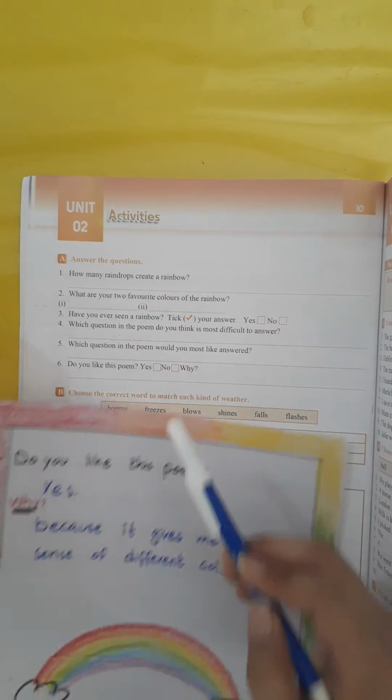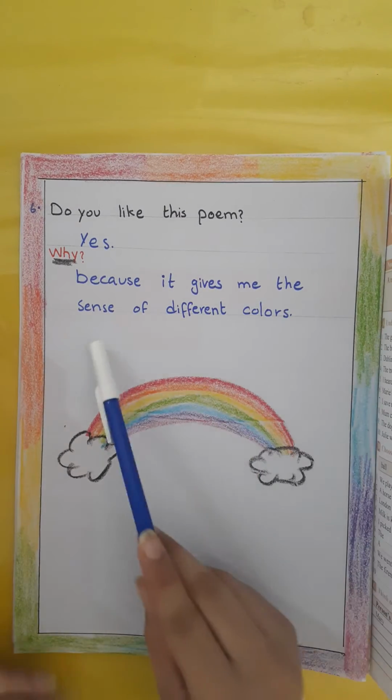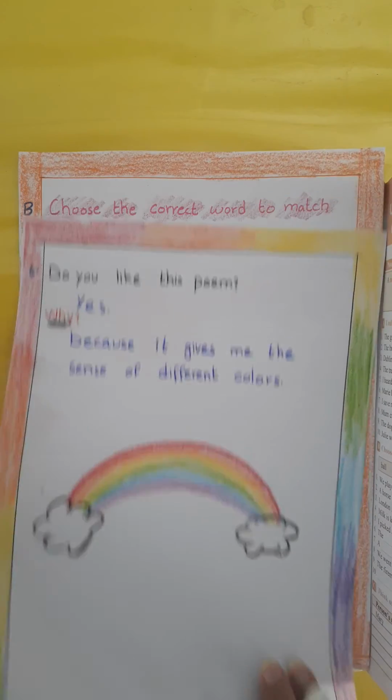So for me personally, I like this poem very much because it gives me the sense of different colors. You can write it here: I like this poem because it tells me how a rainbow forms, or I like this poem because it tells me how a rainbow looks beautiful, or I like this poem because it gives me a sense of cute questions from a child's mind. Okay, so you can write here any reason that you like about this poem. Okay, so now we are done with exercise A.